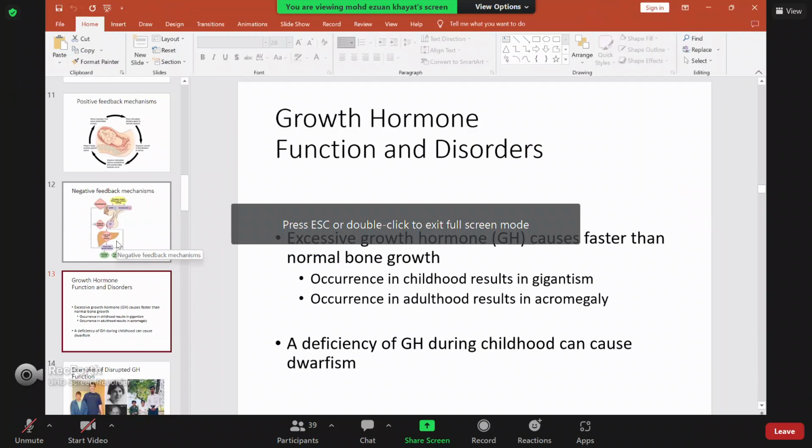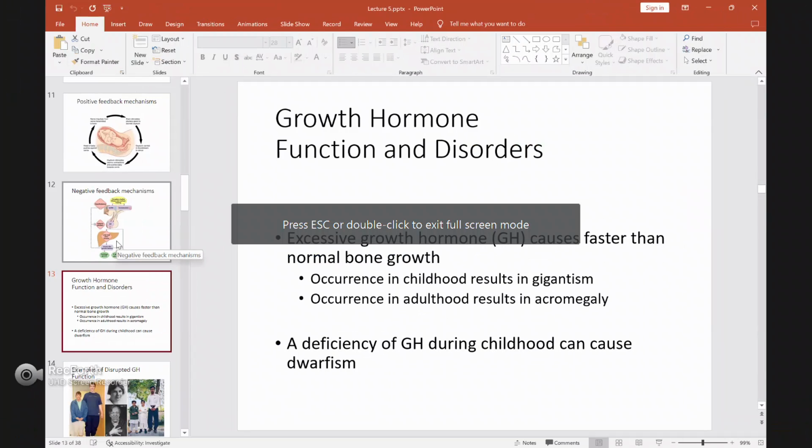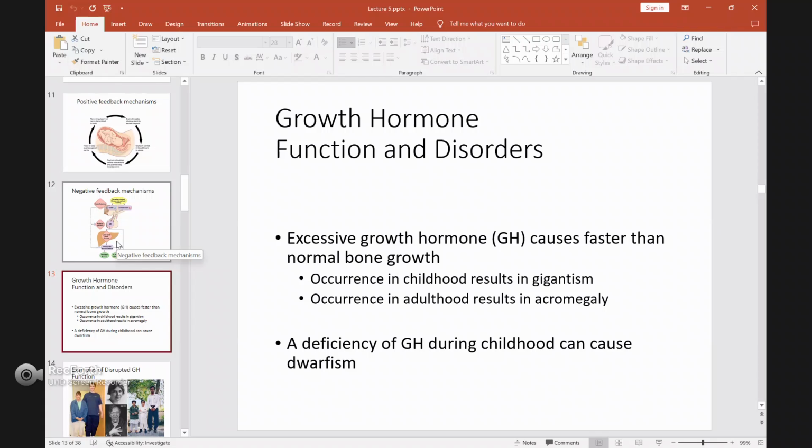The growth hormone function is to stimulate growth in the human body. But excessive growth hormone can cause a disease. Too much growth hormone makes your body grow faster than normal, so you will have abnormalities compared to normal persons. There are two types of excessive growth hormone disorder.